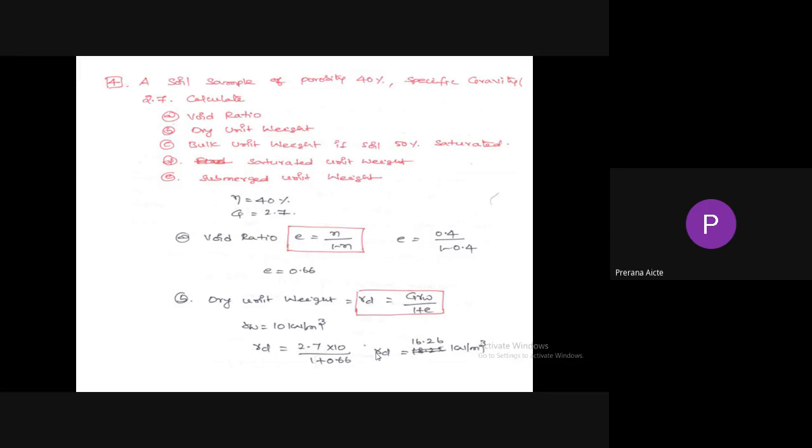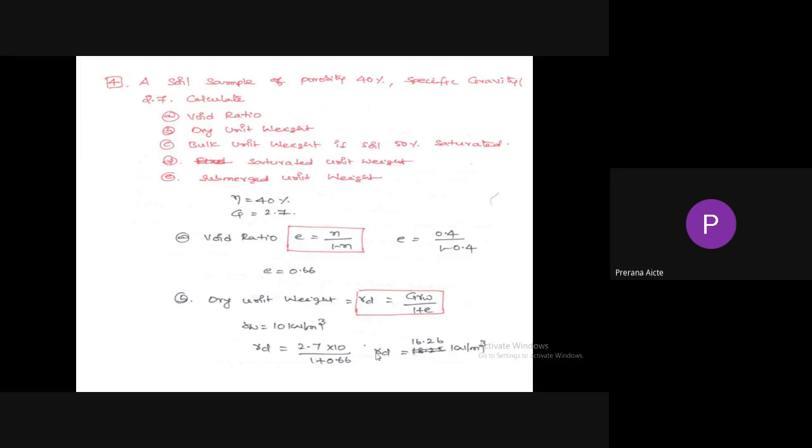So the values given in the data is porosity equal to 40%, grain specific gravity equal to 2.7. So void ratio E equal to n by 1 minus n. We know that porosity equal to 0.4. So 0.4 divided by 1 minus 0.4, E equal to 0.66. Second thing is dry unit weight.